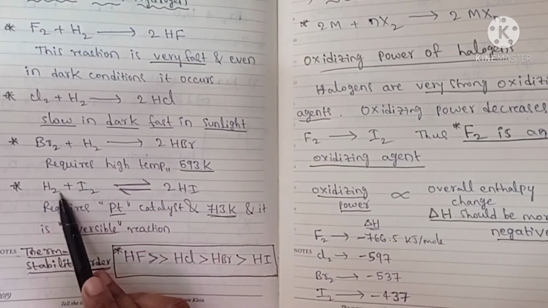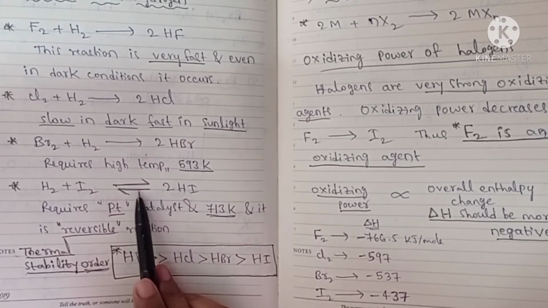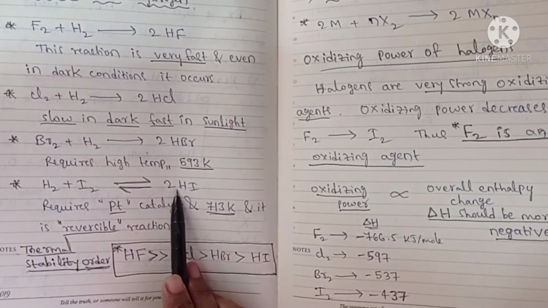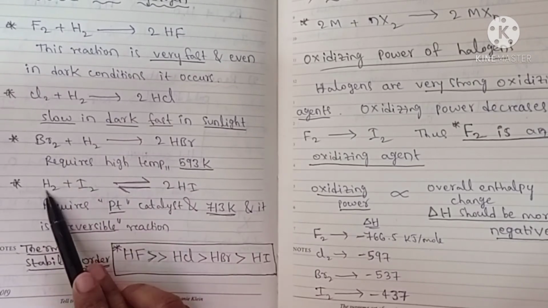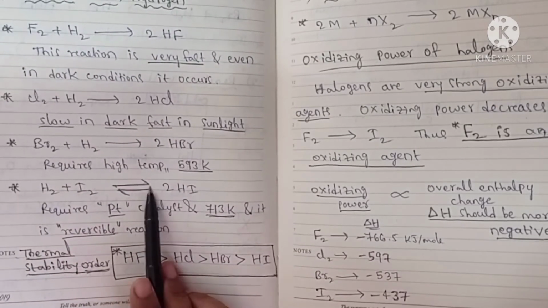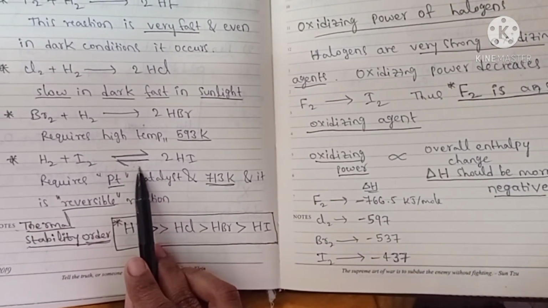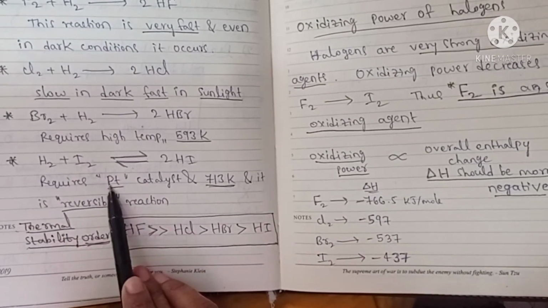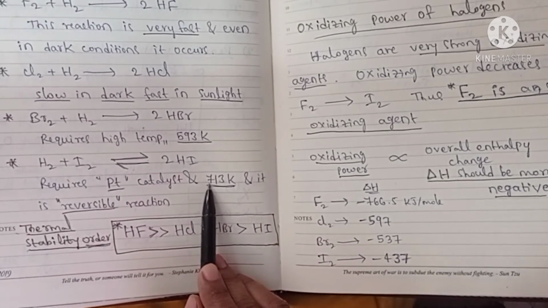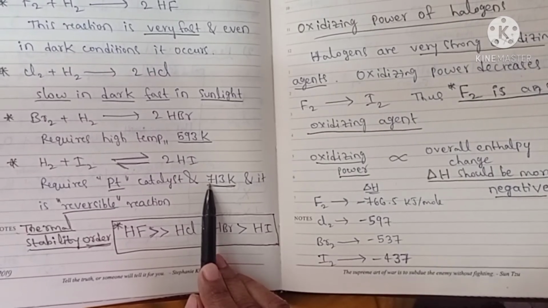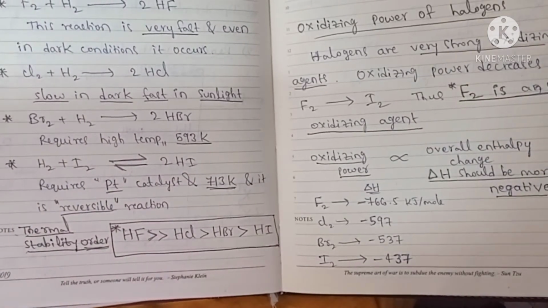And then when hydrogen reacts with iodine, it is a reversible reaction, you have to remember this. H2 and I2 will form HI, and HI again will undergo reaction to form H2 and I2, which means the forward reaction occurs and the backward reaction also occurs. This is an example of a reversible reaction, as we have seen in chemical equilibrium. It requires platinum as the catalyst, and we need a 713 Kelvin temperature. So it is also a very slow reaction, which occurs in the presence of a catalyst and also requires high temperature, and it is a reversible reaction.